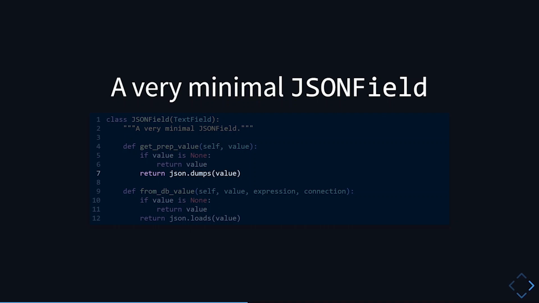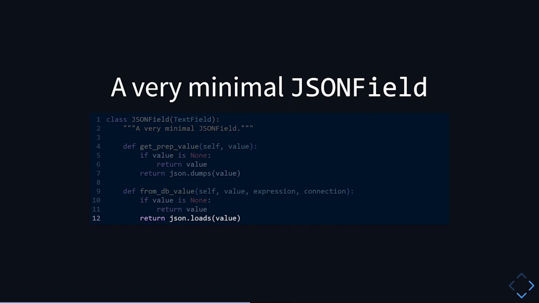And then one other method that we need to override is from_db_value, which is the method that gets called when Django retrieves the value from the database. And as None is reserved for SQL null, we should not touch that. And for other values, we just call json.loads, which will decode the data into Python objects.